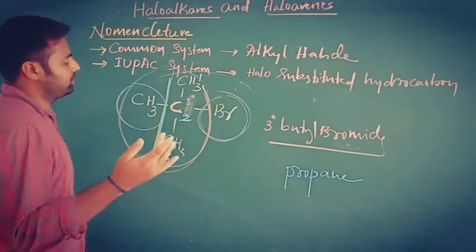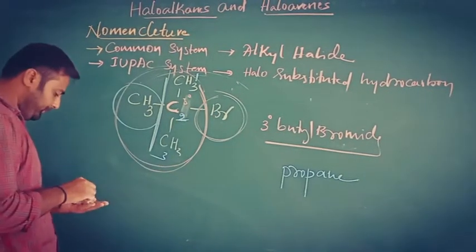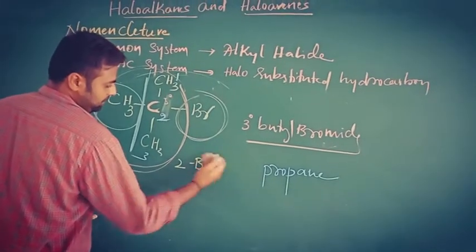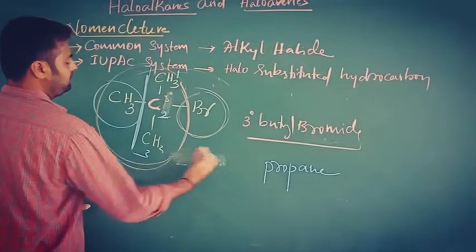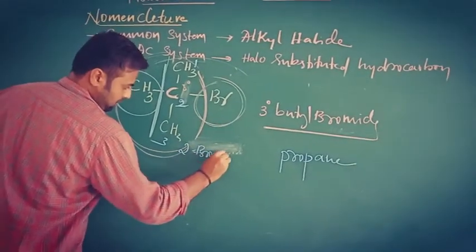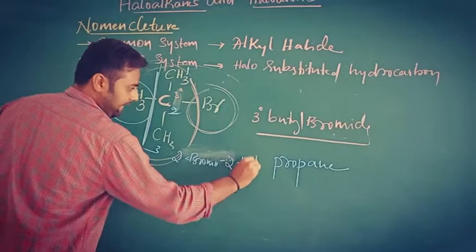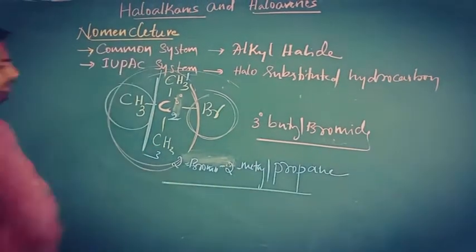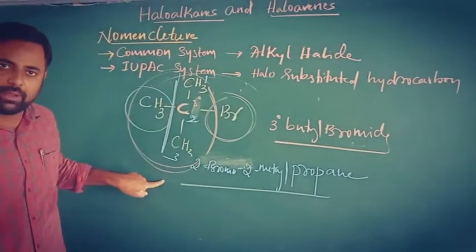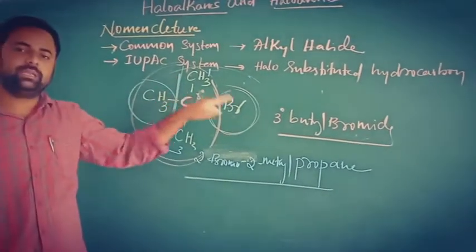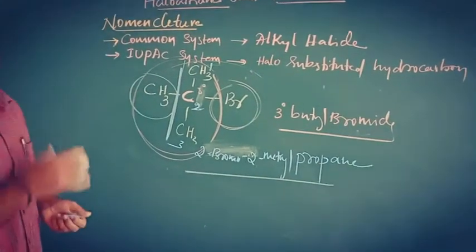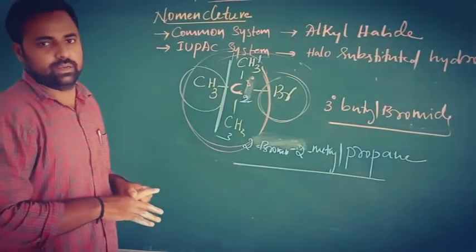You choose the first one, that is bromo. 2-bromo, 2-methyl. 2-Bromo-2-methylpropane is the IUPAC name of this compound. Here, this is the nomenclature of halogen containing organic compounds.